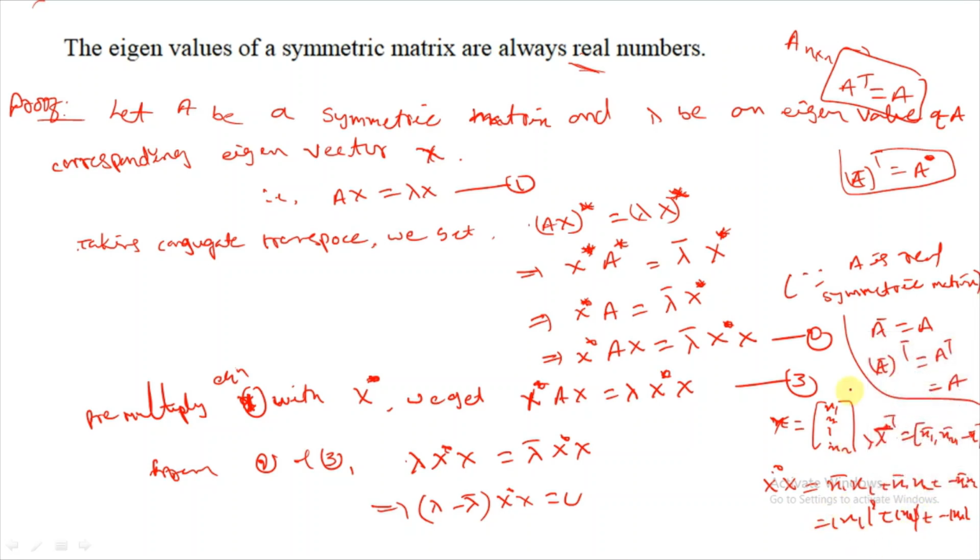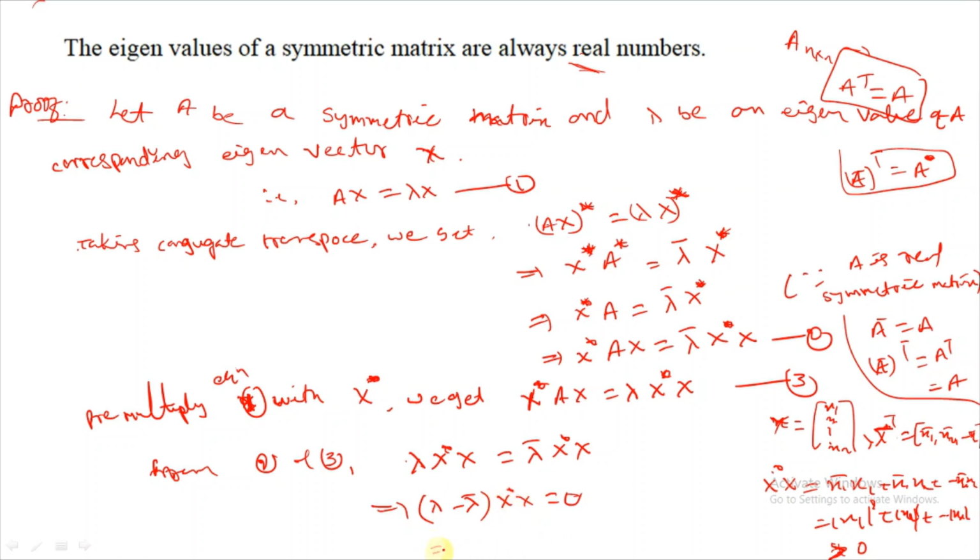This is all positive, but the eigenvectors are non-zero, so at least one coordinate is non-zero. If x1 is non-zero, this term must be greater than 0. So x star x is non-zero.